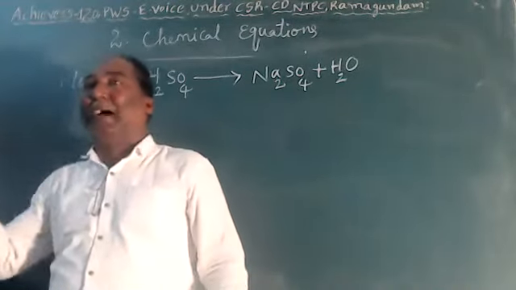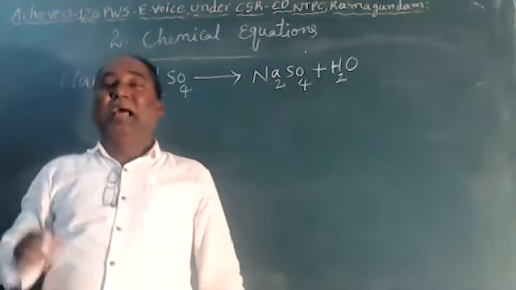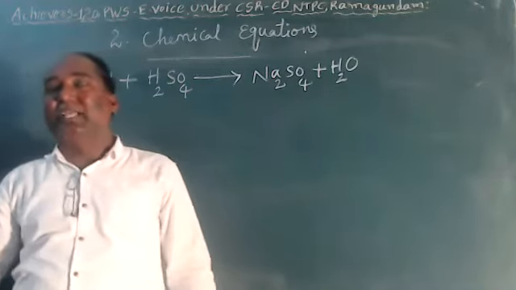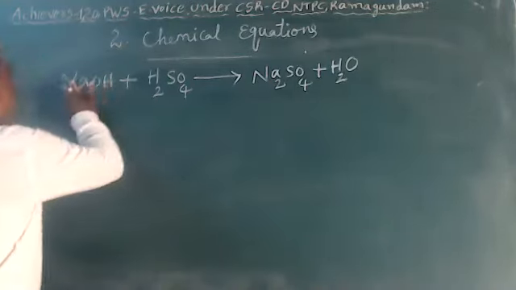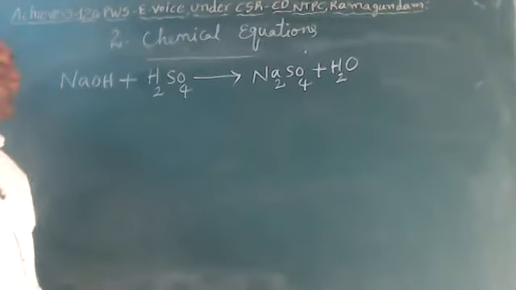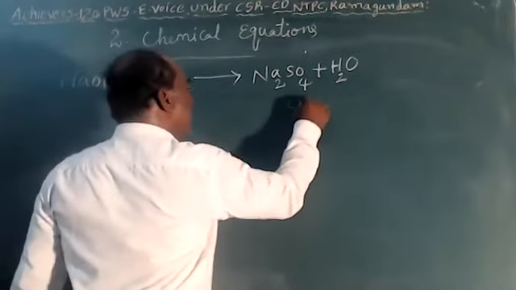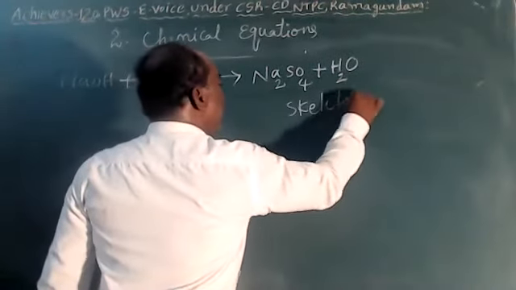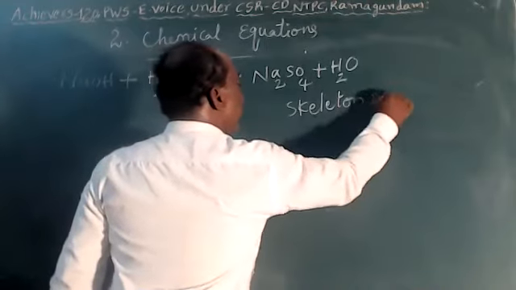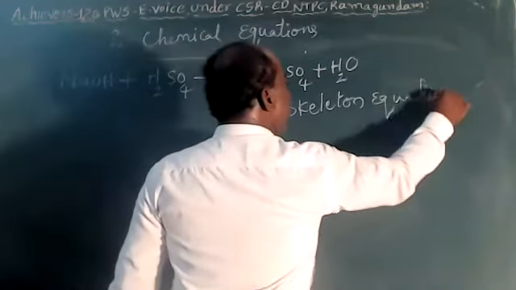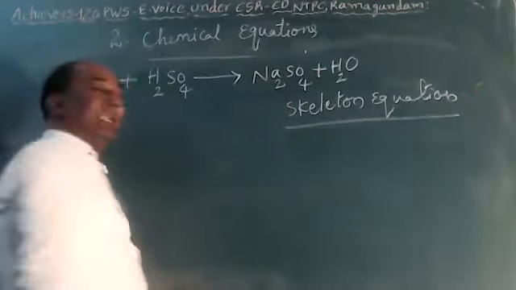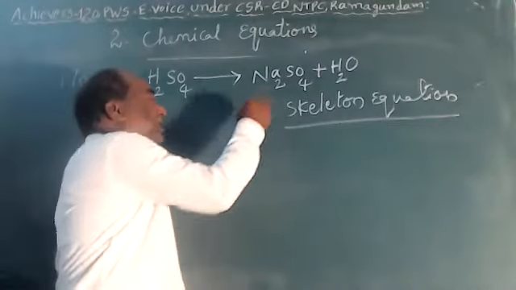An unbalanced chemical equation containing molecular formulas is called a skeleton equation. Very important for 1 mark, children.